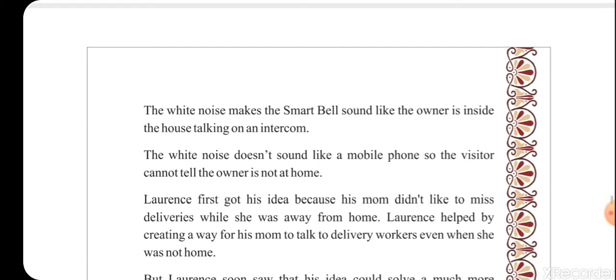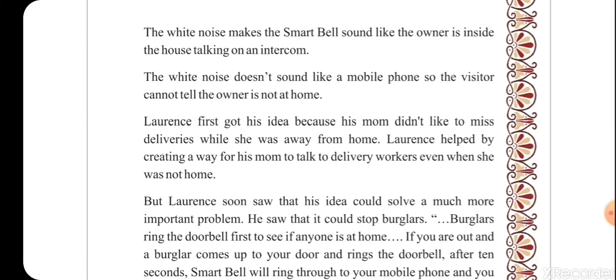White noise does not sound like a mobile phone, so the visitor cannot tell the owner is not at home. It also does not give any signal that they are being connected to the owner through the mobile phone. So the person standing outside would never come to know that the owner is not at home. He would always feel that a person is there in the home and may be talking on an intercom.